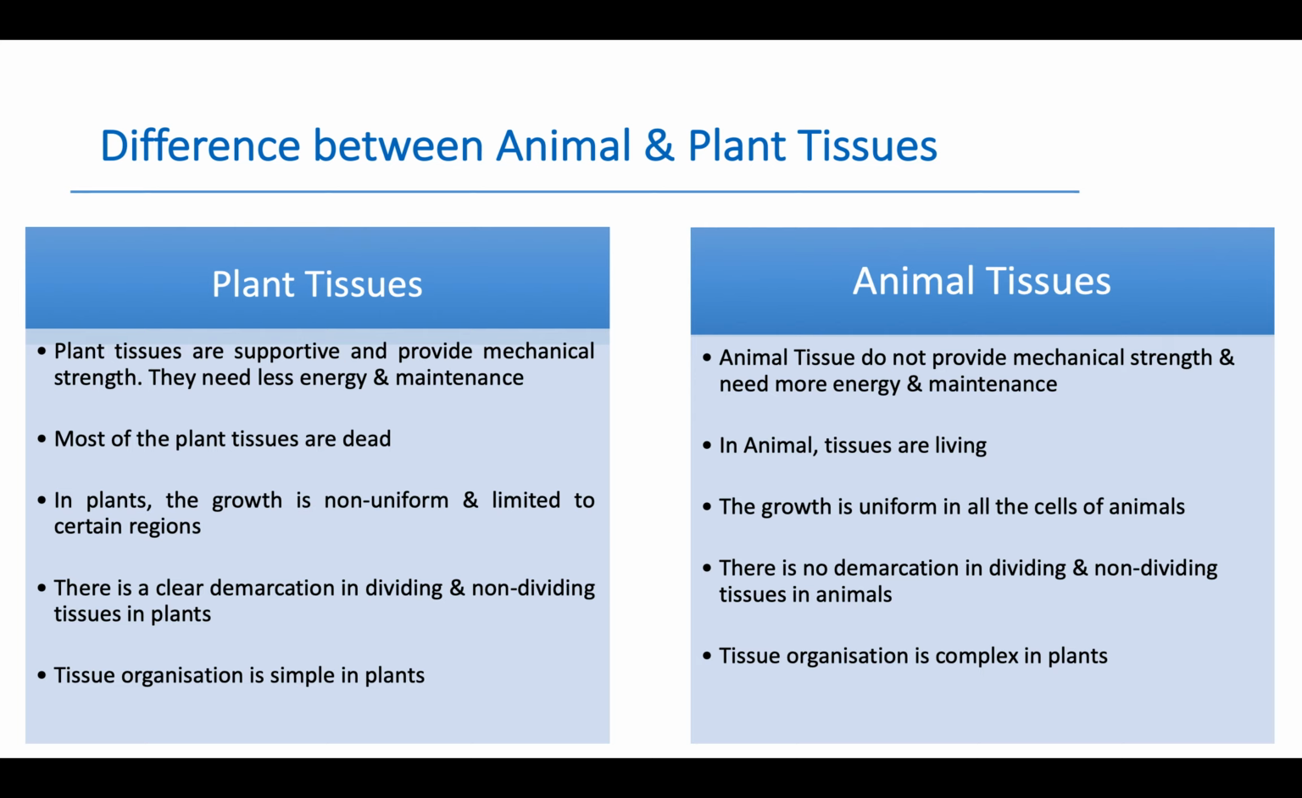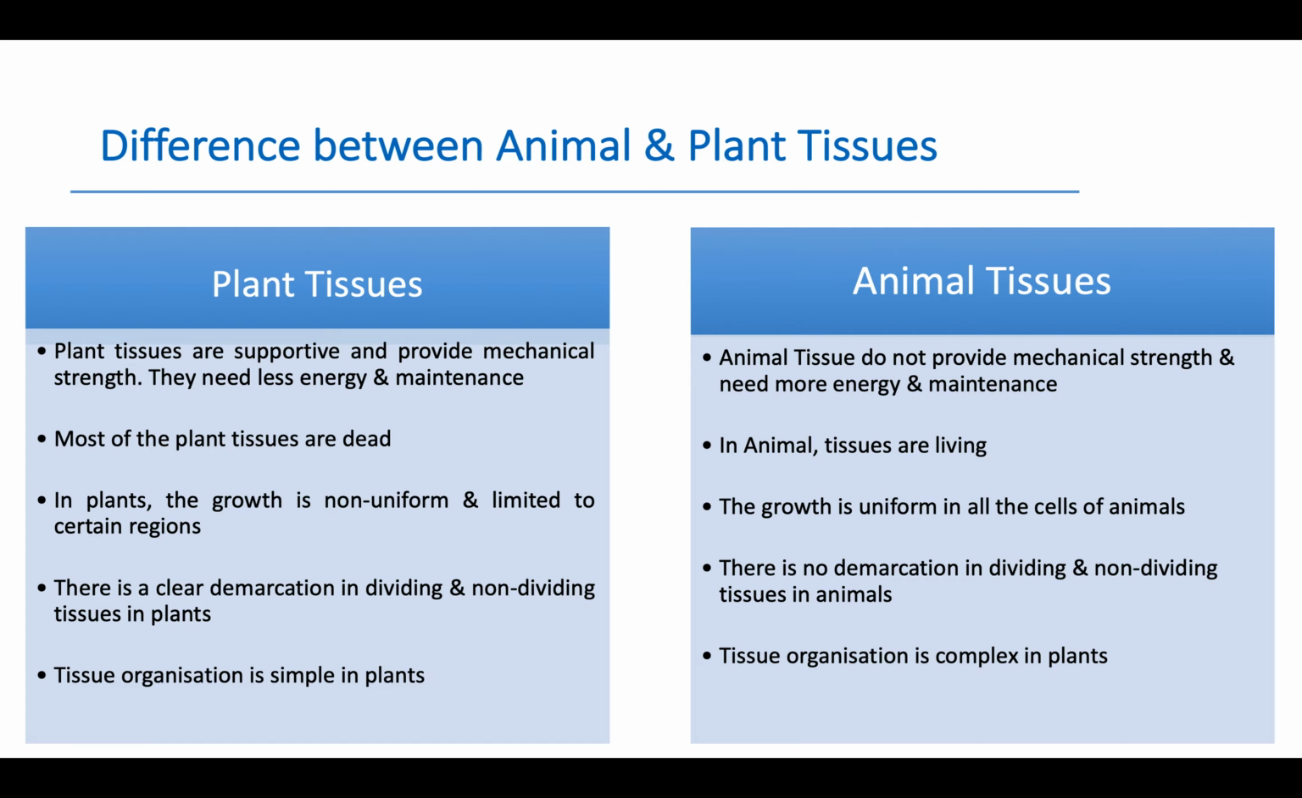Plant and animal cells, these are two different cells. As the cells are different in plants and animals, so tissues will also be different. So here are given the differences between animal and plant tissues. Plant tissues are supportive and provide mechanical strength. They need less energy and maintenance, while animal tissues do not provide mechanical strength and need more energy and maintenance.